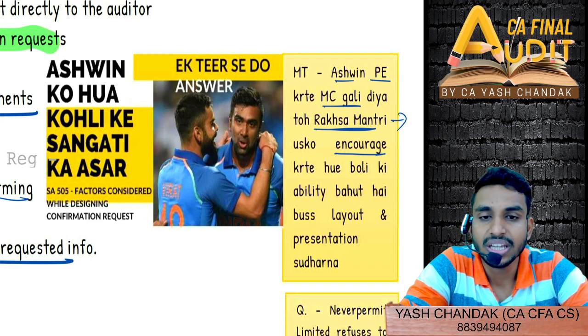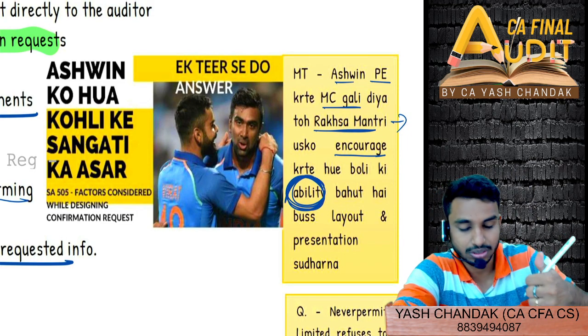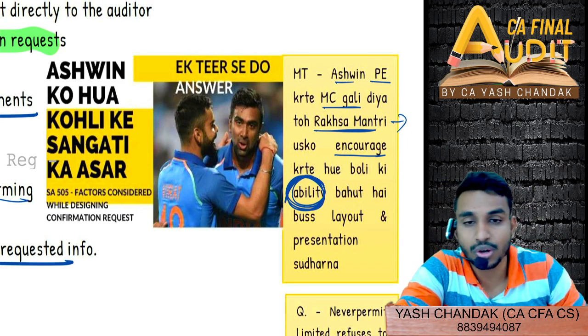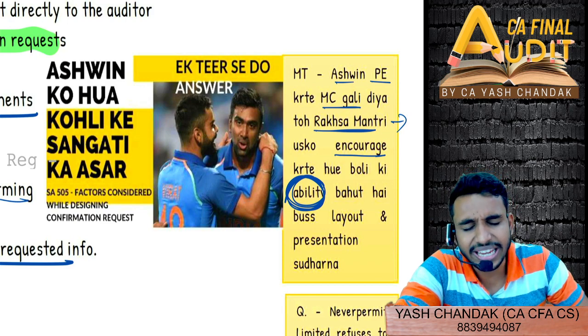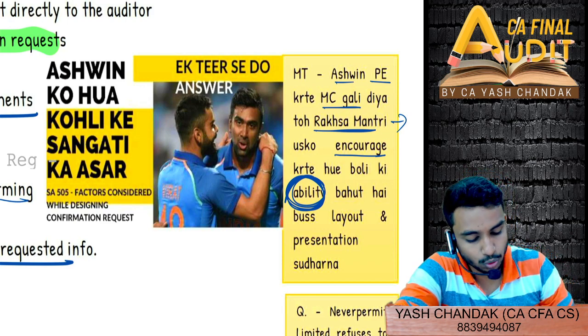And then the Raksha Mantri encouraged him and said okay, you have the ability, just focus on whatever I am focusing on. You have the ability, but you have to change your layout